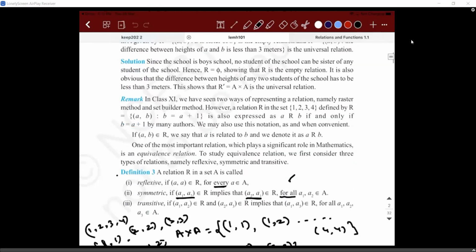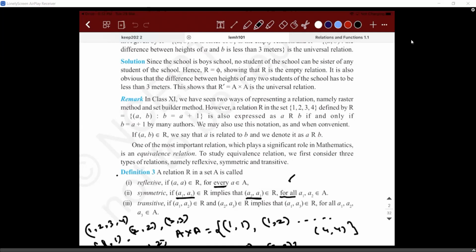So, what is reflexive? A relation R in a set A is said to be reflexive if the ordered pair (a, a) belongs to the relation for every element a coming from the same set A. What about symmetry? If you have (a1, a2) belonging to R, that should also have (a2, a1) for every a1, a2 that comes from the set A.